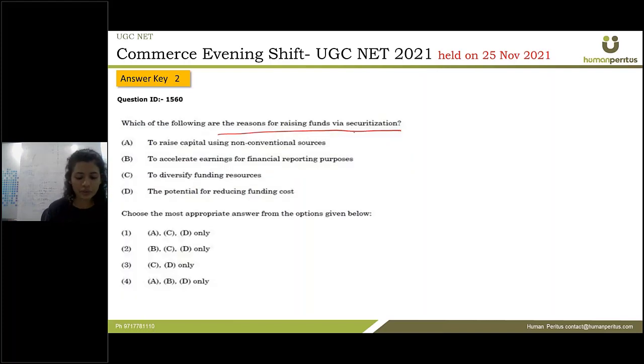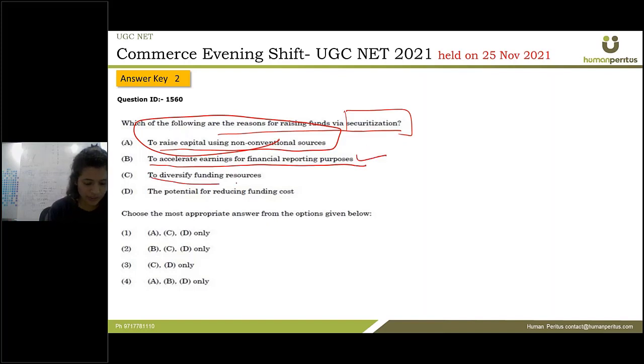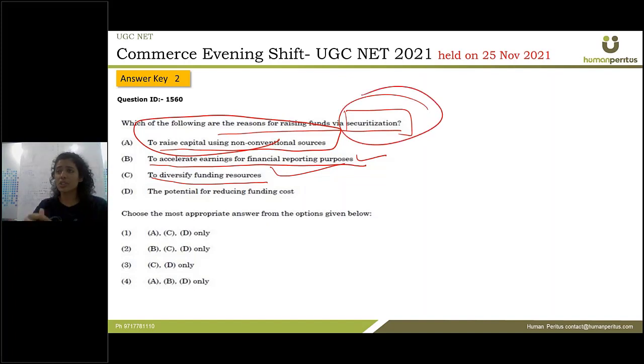Which of the following are the reasons for raising funds via securitization? Okay, so what is securitization? Basically, we have collaterals, and by reserving your collaterals, you can get a loan from banks or some companies. The first option is saying to raise capital using non-conventional sources. No. The second one is to accelerate earnings for financial reporting purposes. Okay, correct. And to diversify funding sources, this is also correct. Here I'll tell you what non-conventional sources are: your angel investors, your leasing activities. So it is not part of securitization. In securitization, basically, you put your collaterals and get a loan over it, right?